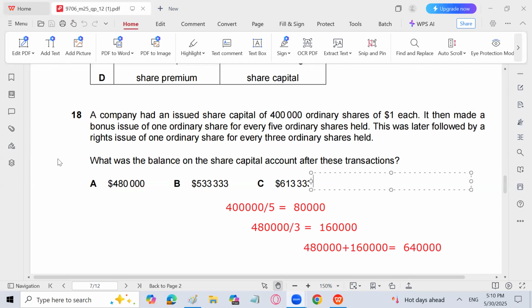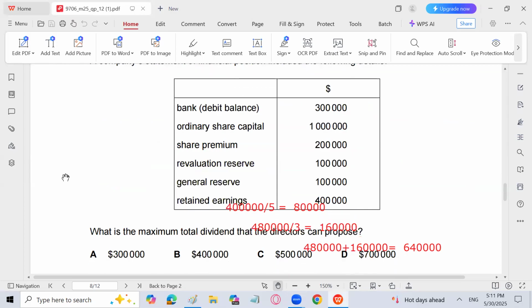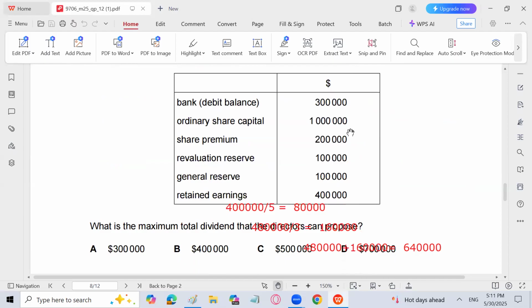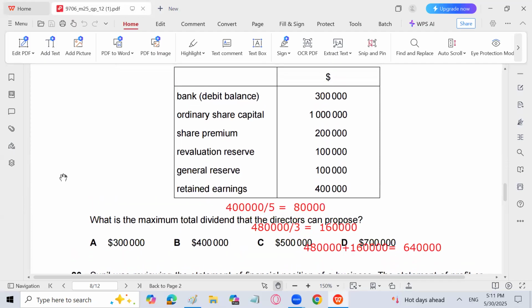Next, the company's statement of financial position includes the following details: bank debit balance, ordinary share capital 10 lakh, share premium 2 lakh, revaluation reserve 1 lakh, general reserve 1 lakh, retained earnings 4 lakh. What is the maximum total dividend the director can propose?